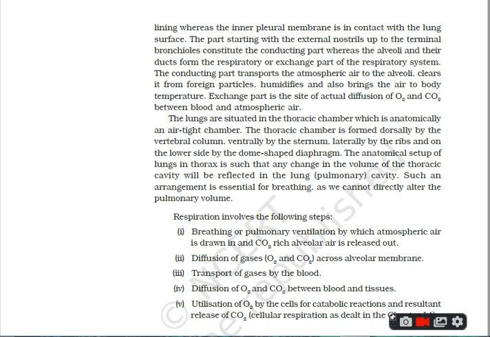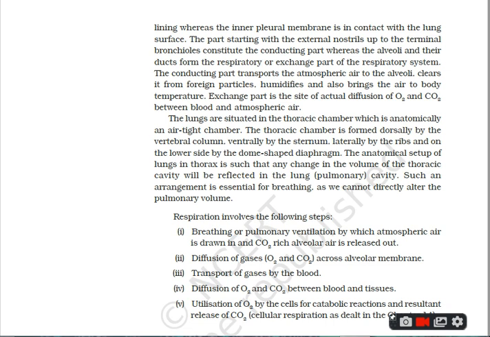On your NCERT page, the setup of lungs in the thorax is in such a way that any change in the volume of the thoracic cavity will be reflected in the lungs or pulmonary cavity. Such an arrangement is very important for the process of breathing.